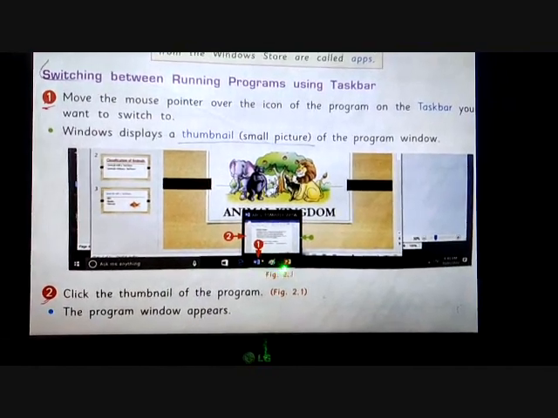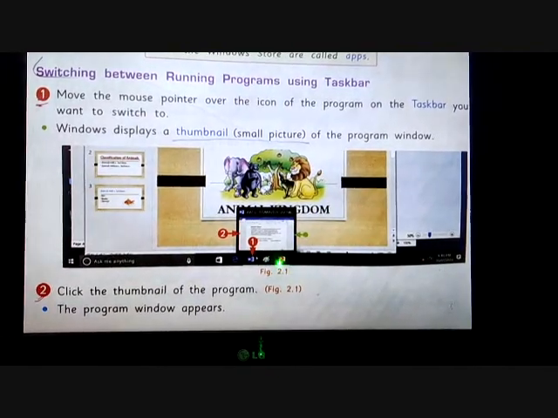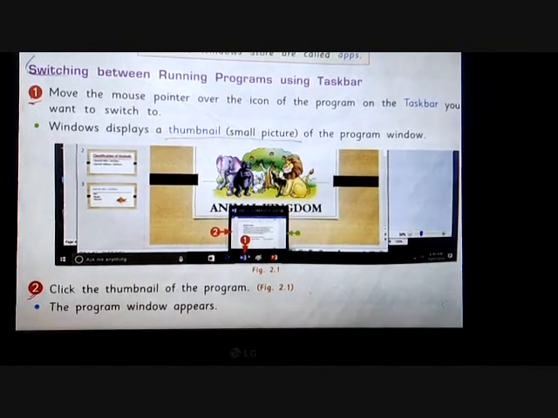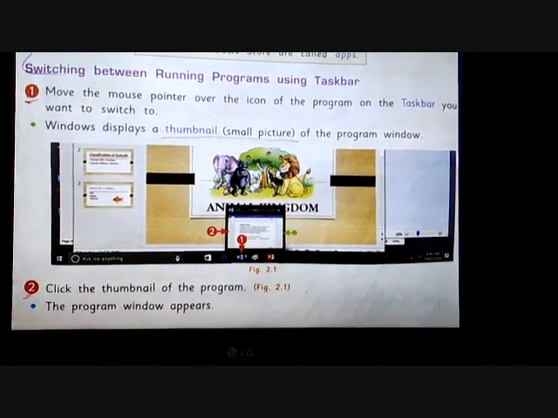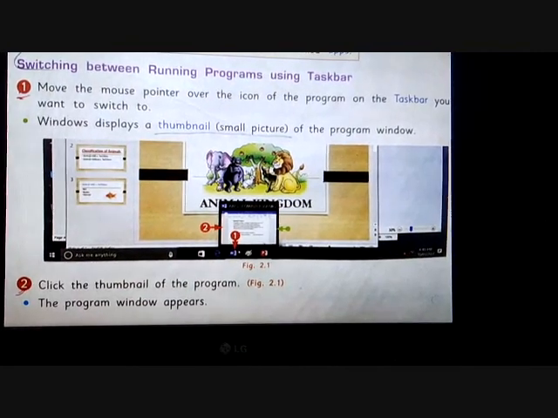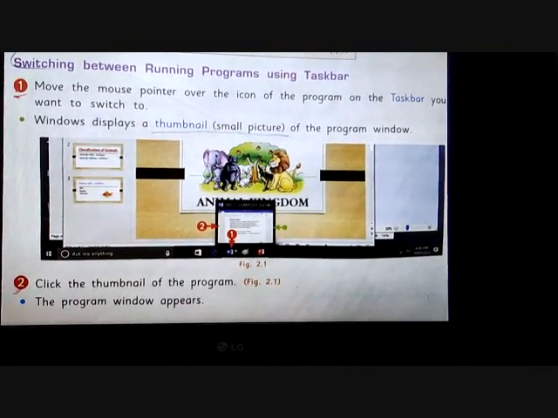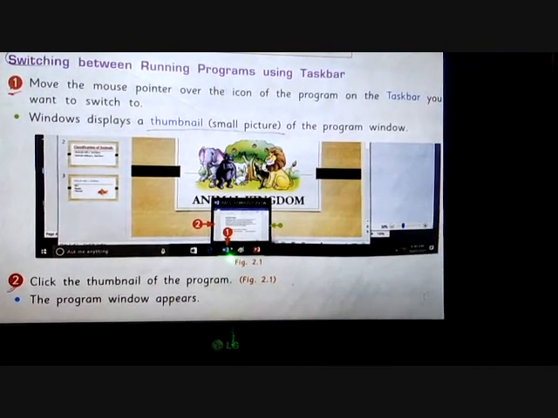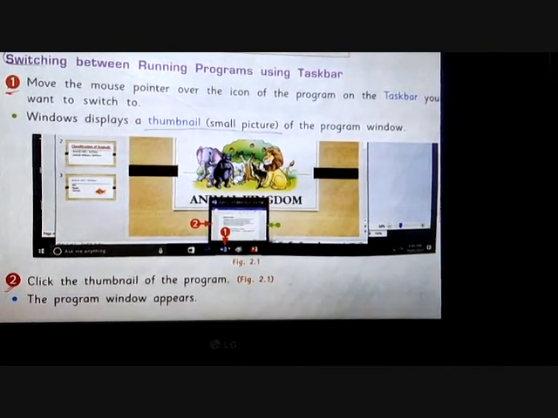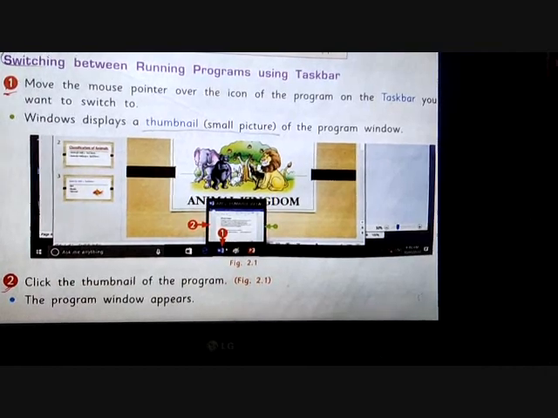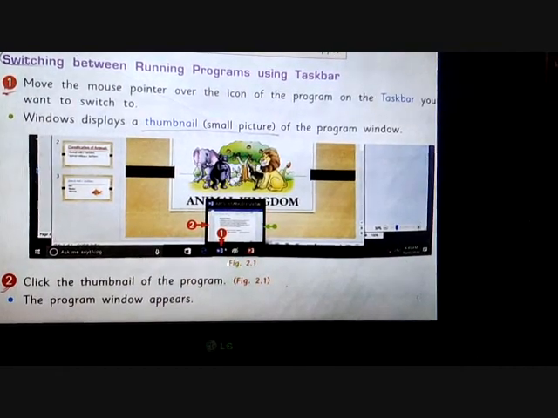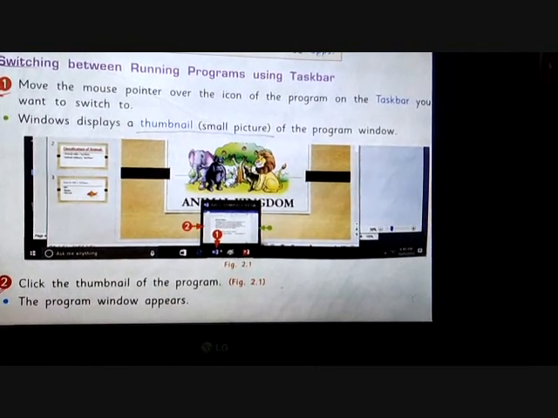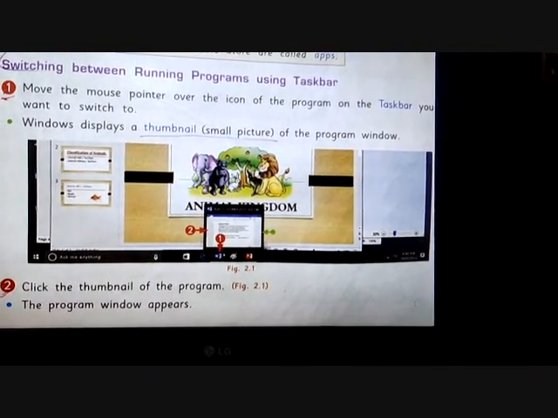In the taskbar you can see there are 3 programs running: Word, Paint and PowerPoint. First of all, you have to move the mouse pointer over the icon of the program on the taskbar that you want to switch to. That is, we are running PowerPoint, and we have to switch to Word. So click the thumbnail of the program, that is Word, and the program window will appear on your desktop.